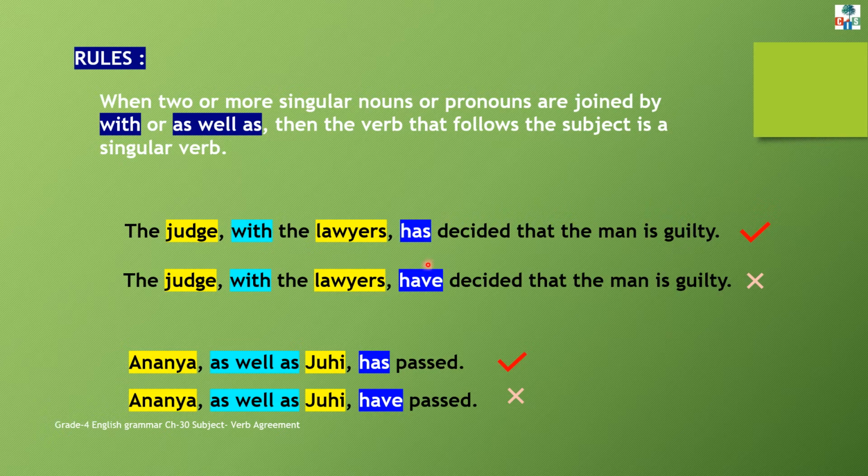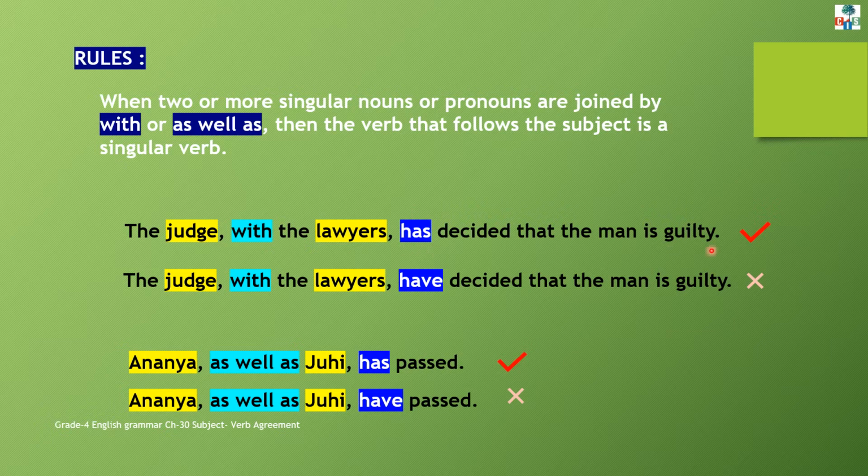Now here we are talking about more than one singular noun or pronoun. Judge and lawyers are the nouns in this sentence. Now these nouns are joined by with. So we will use a singular verb, has.